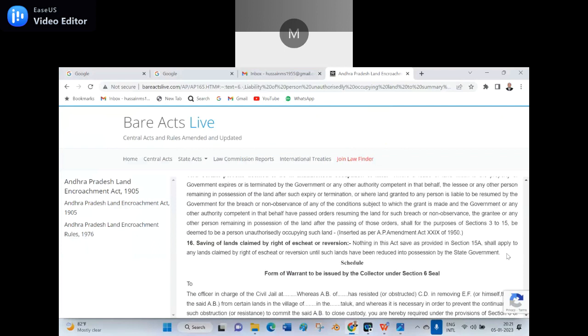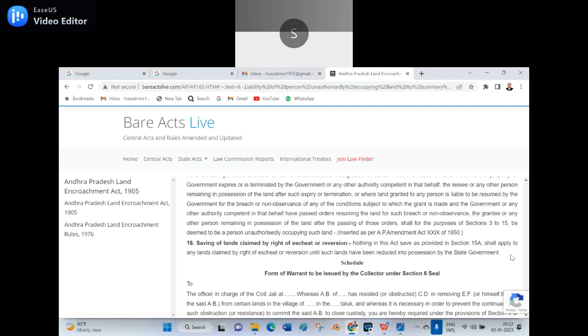See, here I have given it. Read 16th. Saving the lands claimed by right of escheat or reversion. Nothing in this Act, save as provided in section 15A, shall apply to any lands claimed by right of escheat or reversion until such lands have been reduced into possession by the state government.